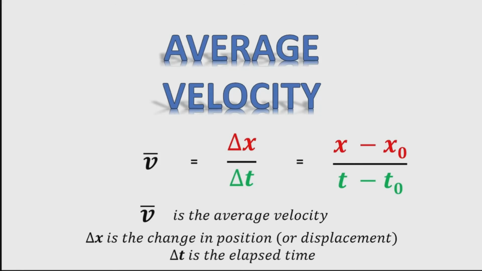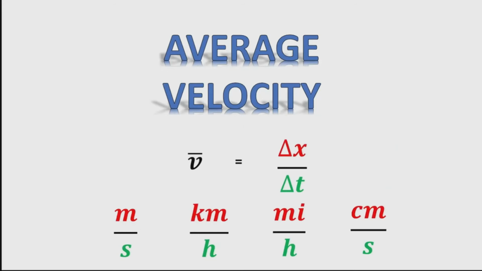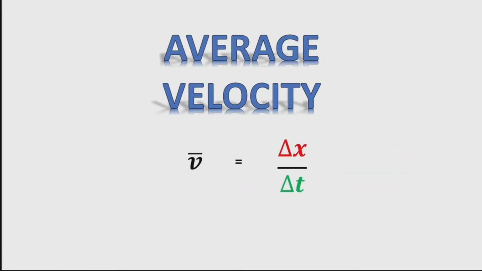If the starting time t0 is taken to be 0, then the average velocity is simply v bar equals delta x divided by delta t. Notice that this definition indicates that velocity is a vector because displacement is a vector. It has both magnitude and direction.